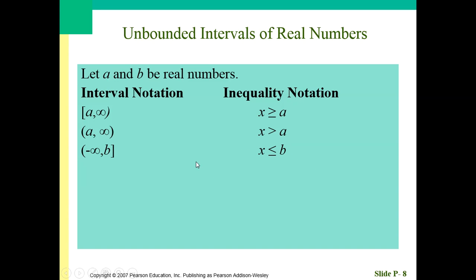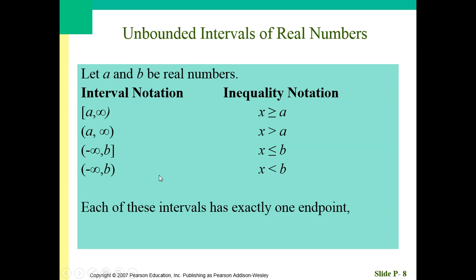If we go the other way, though, I can see that x is less than or equal to b, so I know that means it's going to be a closed bracket at b. And I can see that x is everything less than b, so I'm not going toward infinity this time, I'm going toward negative infinity. So I start at negative infinity, always open at infinity, and up to closed at b. And this one does not have an equal sign, so same idea, open at negative infinity, but now it's open at b as well.